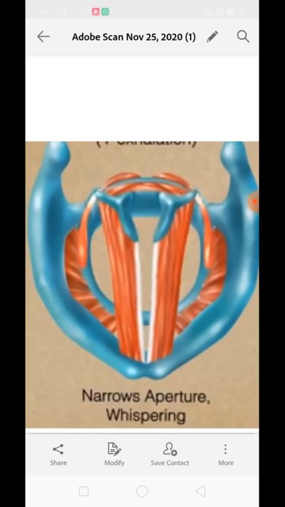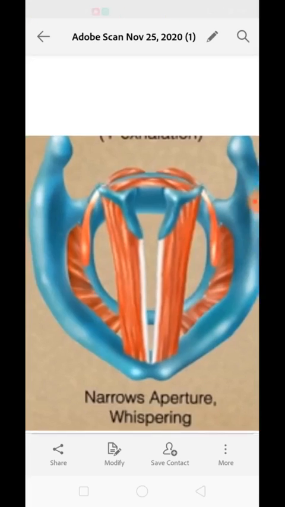You may have noticed that when you speak a little bit louder, you feel tension in the vocal area because you are forcing the air out. But if you are speaking in a slower manner, you will not feel that type of tension in your throat or vocal area. Why? Because at that time you are letting the air pass in an easy manner.